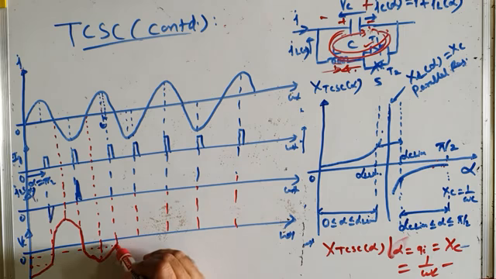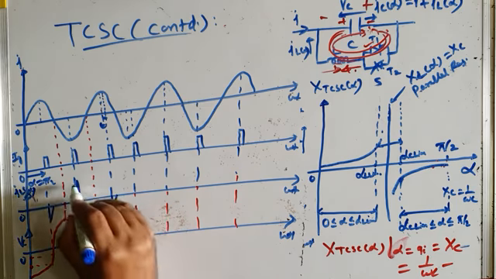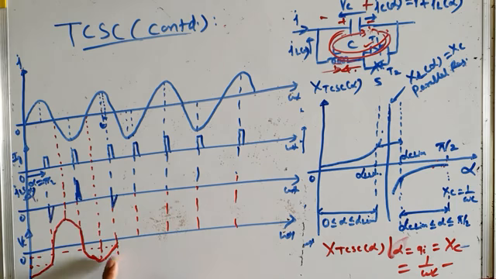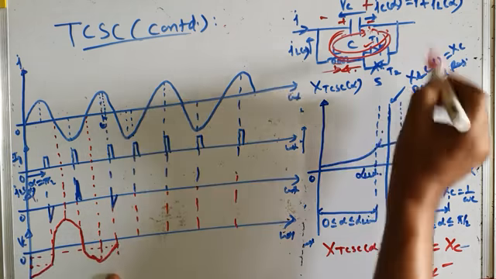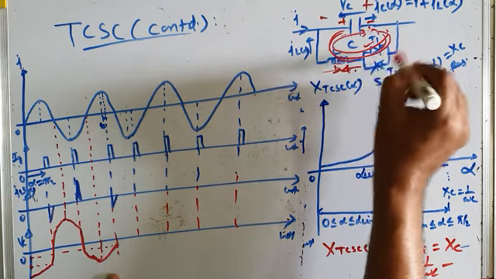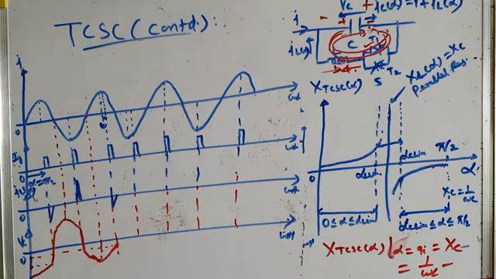So therefore, when you are discharging the capacitor at a lower voltage, the TCR current magnitude will now decrease. TCR current फिर से flow होगी, लेकिन उसका magnitude कम होगा. Its peak will be less than this. Why? Because the voltage across the capacitor or TCR voltage is less than the previous voltage. It has decreased. When the voltage across the capacitor has decreased, there will be current in this LC circuit, but the magnitude or amplitude of current will be less.